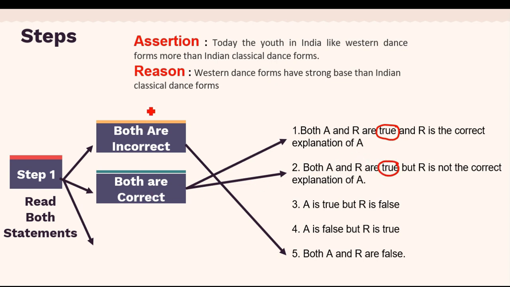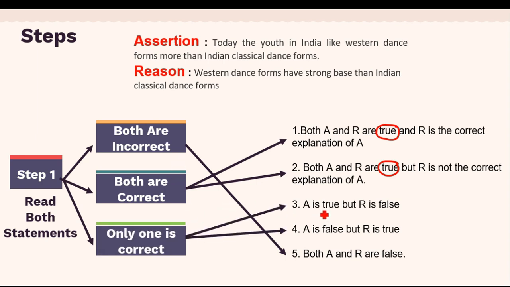The third option is only one is correct. So in this case, you can have either A is true but R is false, or it can be A is false but R is true. So the most important thing which you need to remember is, first you need to find out whether both these assertion and reason are true or false.